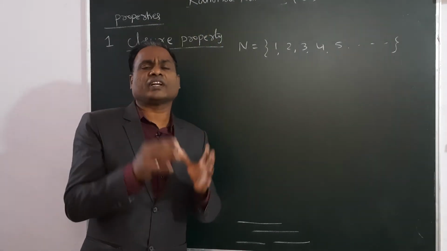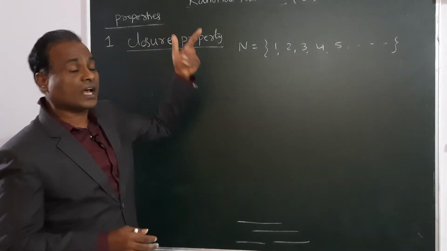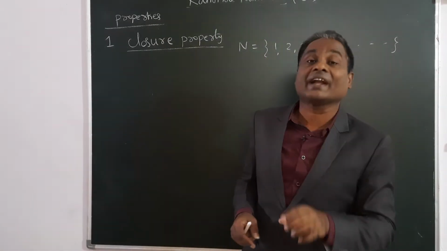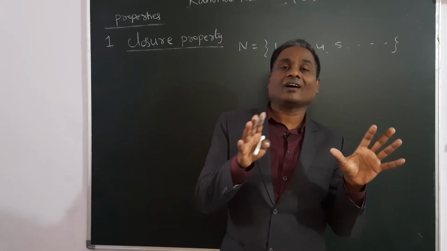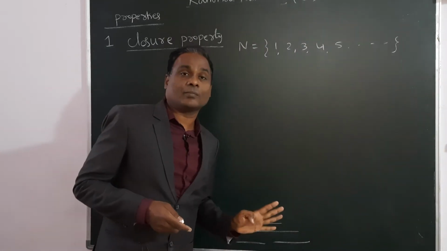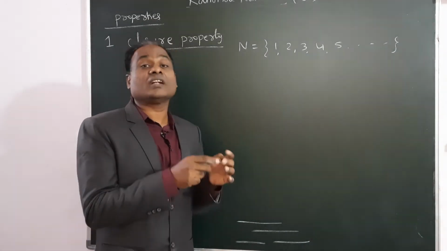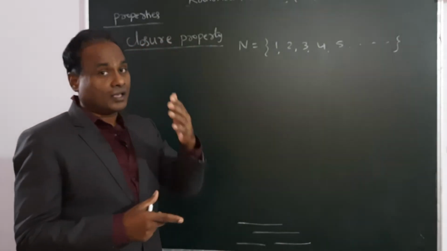For all 4 sets of numbers, you should know whether the property holds good or not. And again, the property will be tested for different operations. We have 4 fundamental operations in mathematics: addition, subtraction, multiplication, division.